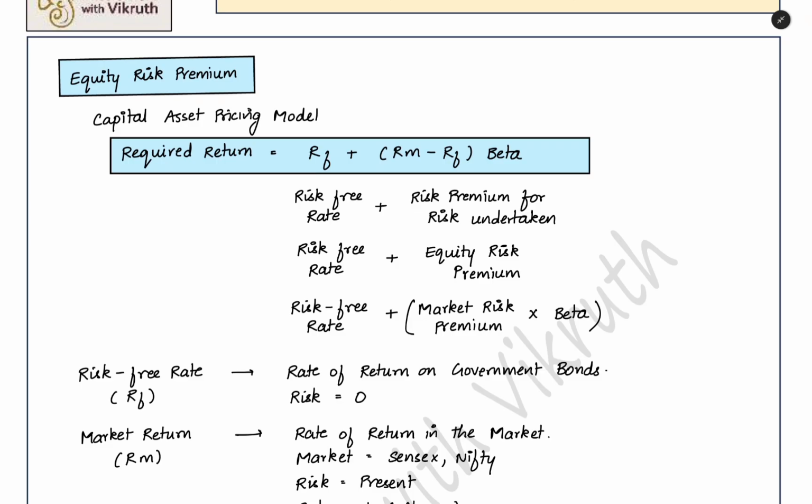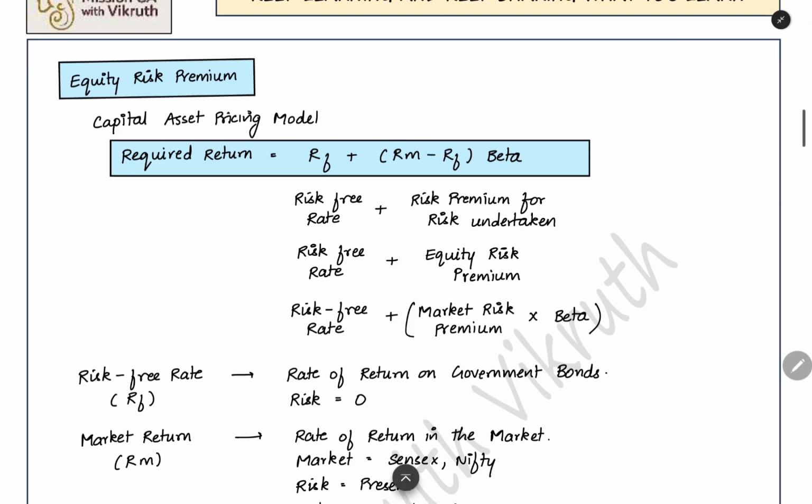And then you have to decide how much is the required rate of return for an investment. If you are investing an amount, how much percentage you want? Every year I want a 10% return. Every year I want 12% return. Like that, you can find out the required rate of return. After that, you have to invest in the portfolio or the asset class in which you are getting the required rate of return. Only if that investment is matching your required rate of return percentage, you can invest in it. Otherwise, you will not be able to achieve the required rate of return. For that, we need to find out how much return we want.